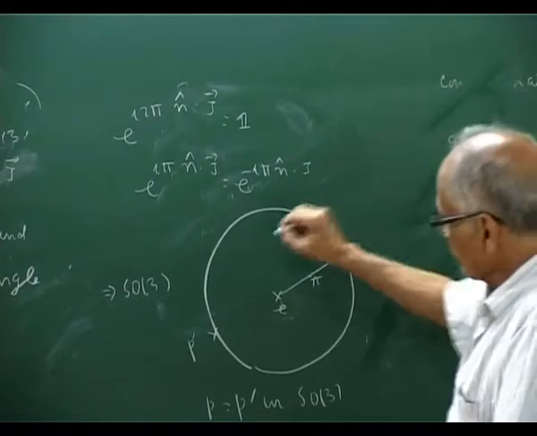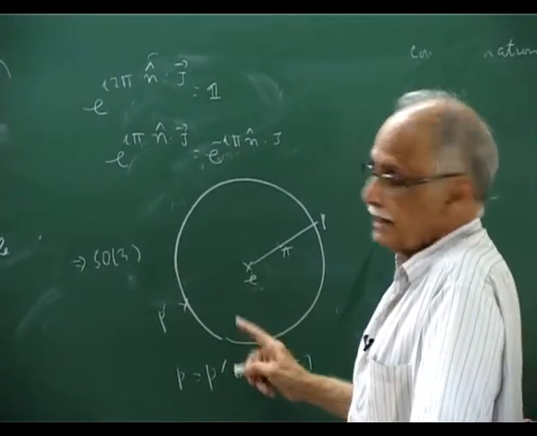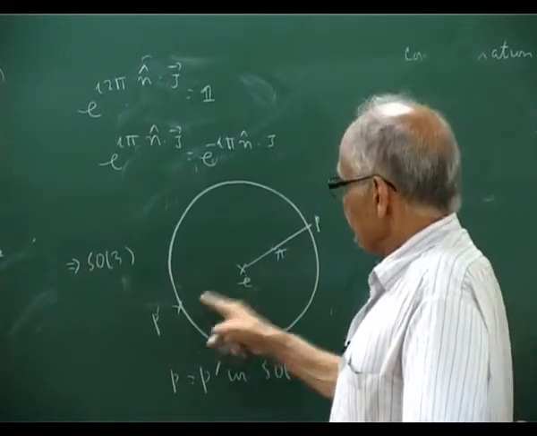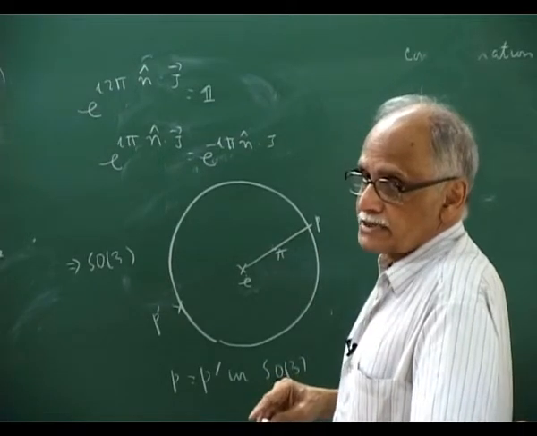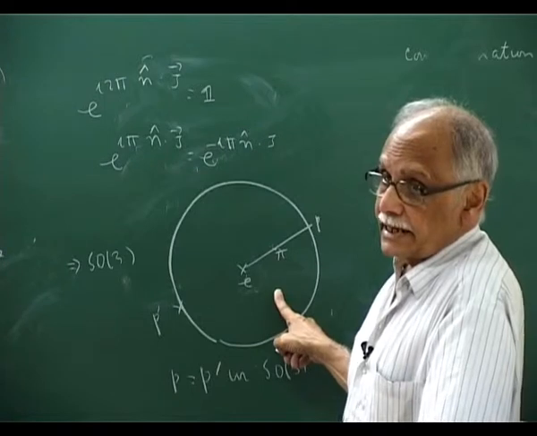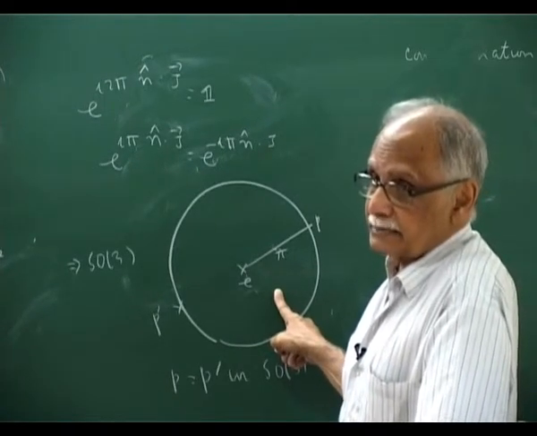Okay. So if you take any point here, it gives you an axis of rotation and an angular rotation given by the length. But there is an identification of the two surface points. Okay. So this is the space of SO3. And I also told you that this manifold is the real projective 3-plane.